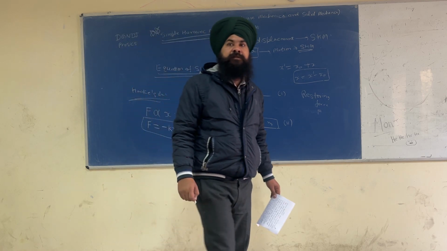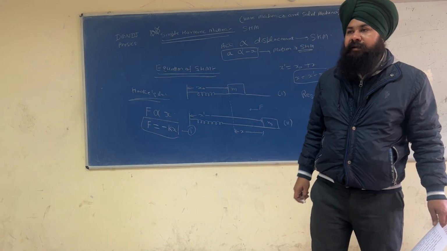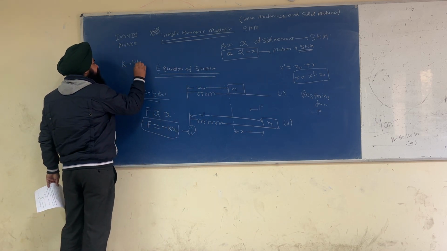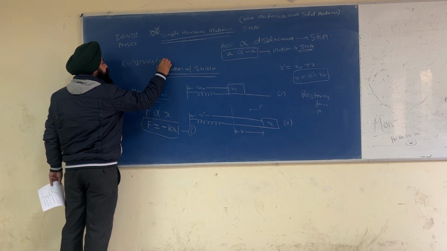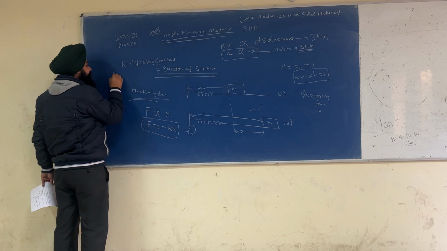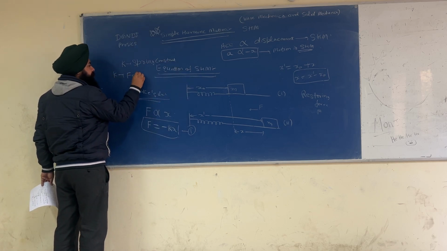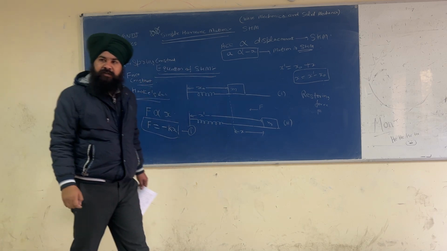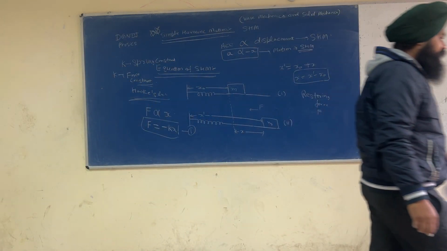Please write where k is called the constant of proportionality. It is also called the spring constant. K is also called the force constant.